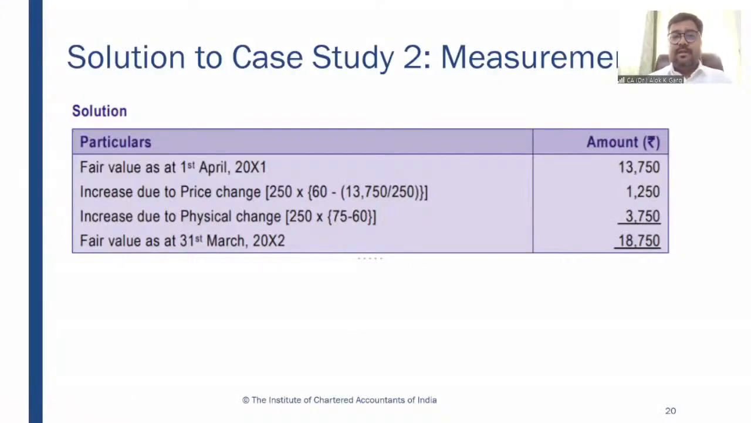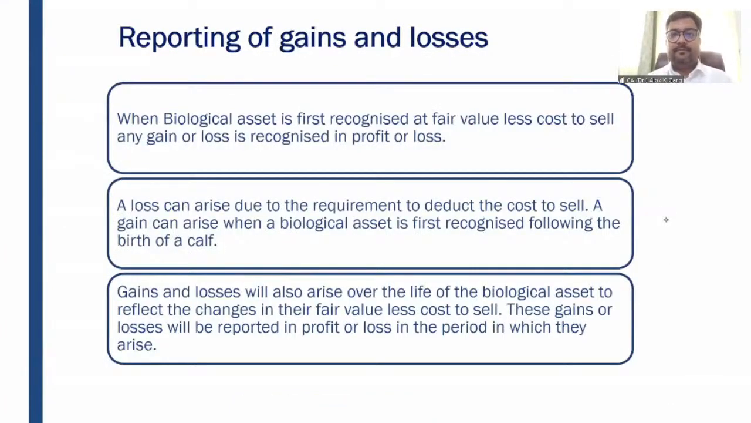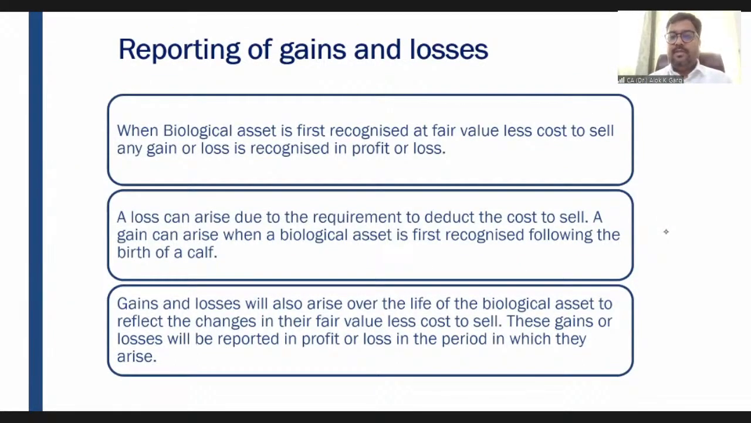If you see the solution of this particular question, fair value as on 1st April is 13,750. Increase due to price change is 250 multiplied by (60 minus 55), it is 1,250. Increase due to physical change is 250 multiplied by (75 minus 60), it is 3,750. Fair value as on 31st March 2002 is 18,750, right? Clear? Is it clear?